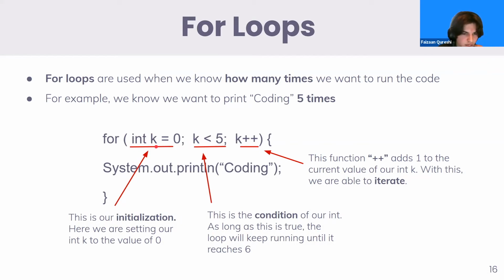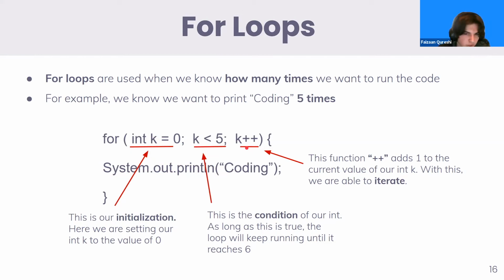The reason we set k to 0 is so that we can also use k in our inequality or condition. So int k equals 0, 0 is less than 5. And if 0 is less than 5, then the code inside of the loop is going to run. And then k++, if this statement is true, then this is going to be applied to k.